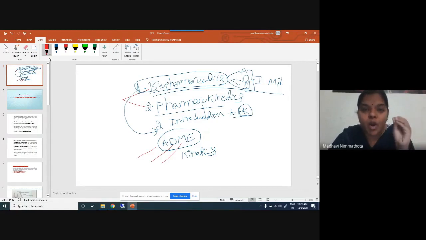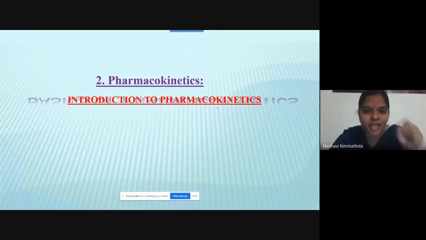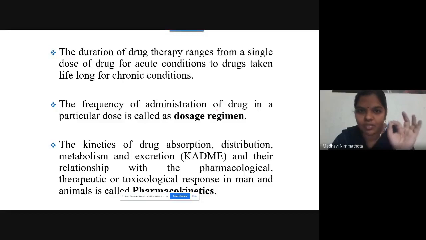By reading all these kinetic parameters, what do you learn? You have to know the kinetic behavior of the drug, how it will behave in your body. So, let me discuss it one by one. The first one is pharmacokinetics. Under that, I am going to discuss the introduction to pharmacokinetics. You have to listen carefully. This topic is very, very important.